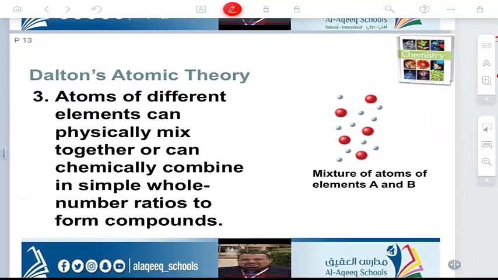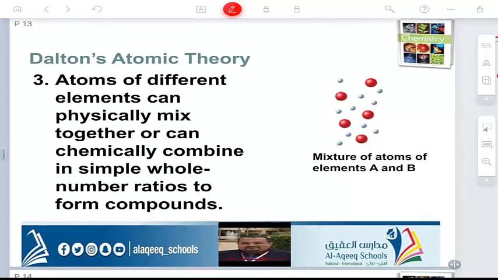Number three, atoms of different elements can physically mix together or can chemically combine in a simple ratio to form a compound. How come? If you have atoms of an element and atoms of another element, you can mix them together, yes, but if you mix them together physically, you are making a mixture.